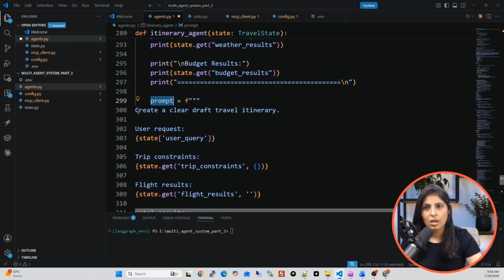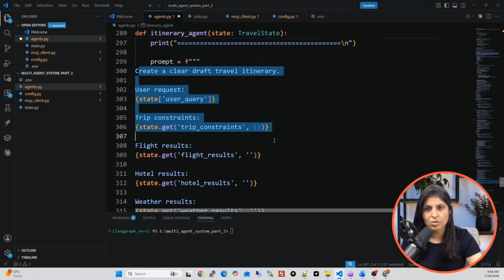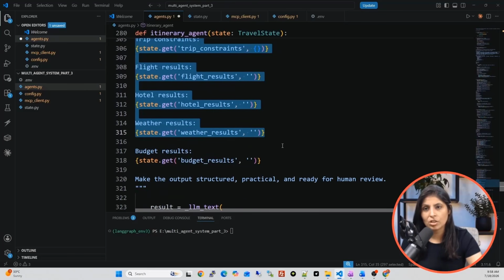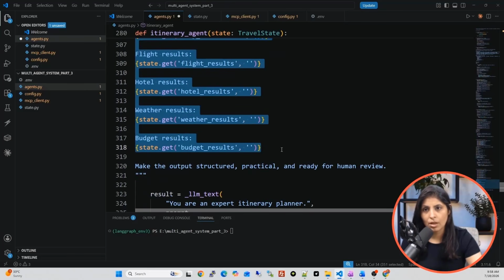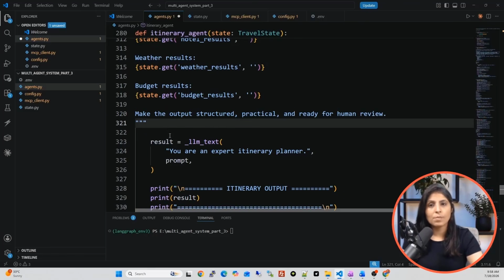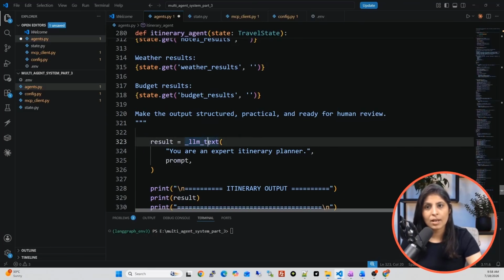So we are saying create a clean draft travel itinerary. This is the user request, this is the trip constraint, the flight agent's output, hotel agent output, weather agent output, and budget agent output. Make the output structured, practical, and ready for human review.